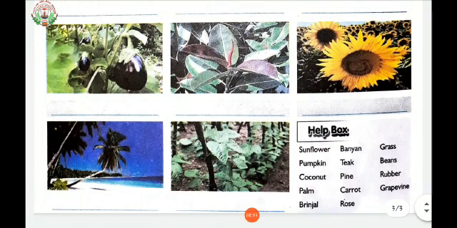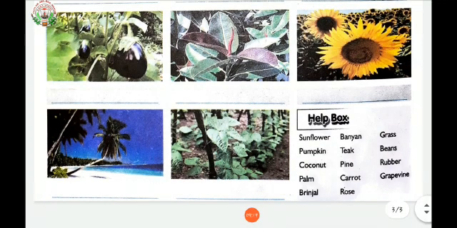Now see the next picture. This is a picture of coconut tree. Coconut is the fruit of the coconut palm, a tree of the palm family. Coconuts probably originated somewhere in Indo-Malaya and are one of the most important crops of the tropics. Coconut flesh is high in fat and can be dried or eaten fresh.